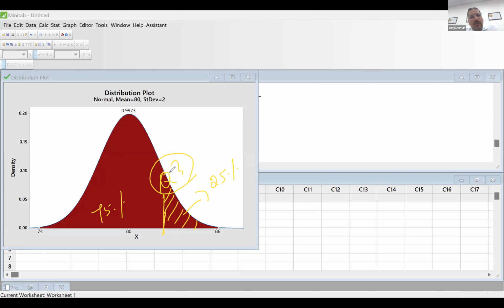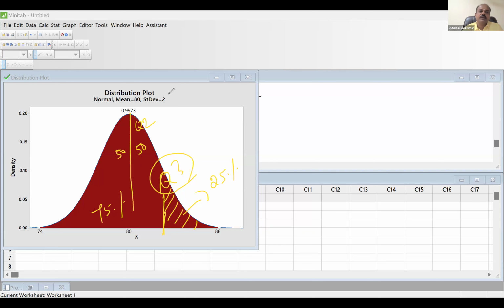Okay, sir. Since you raised this question, the point that divides the distribution into 50-50 is known as Q2. Okay, sir. This is the definition.